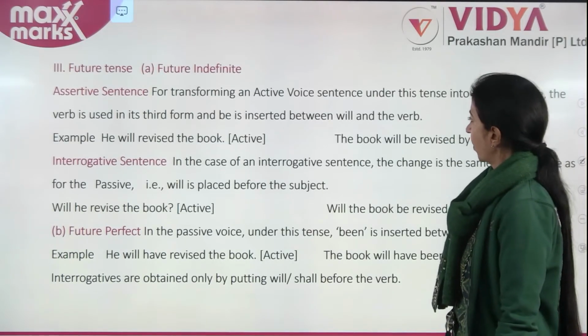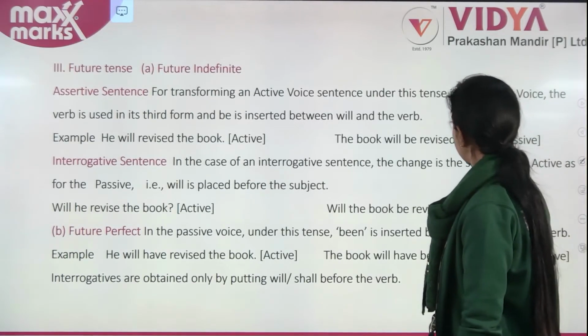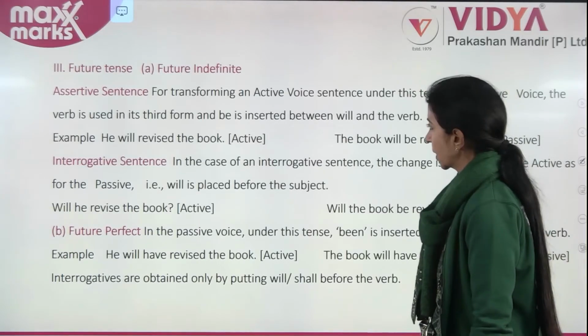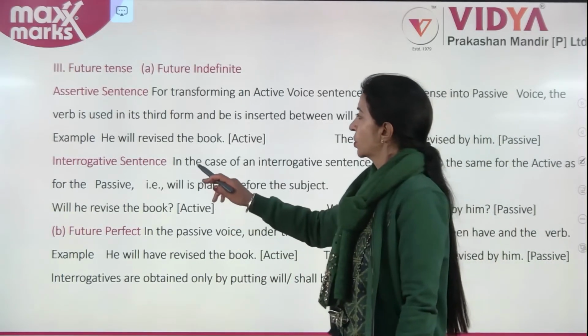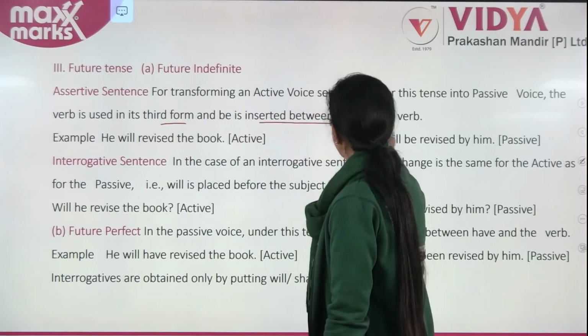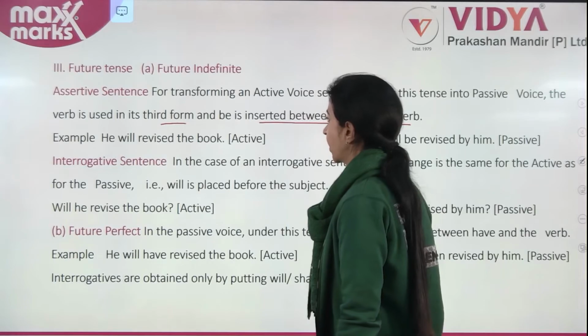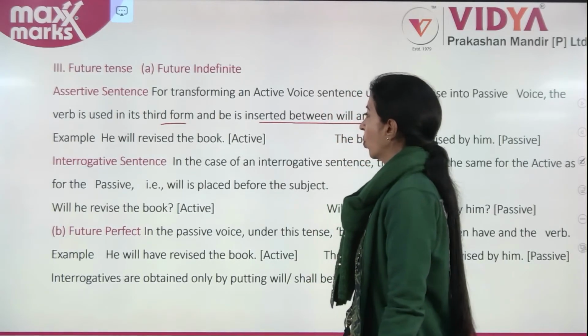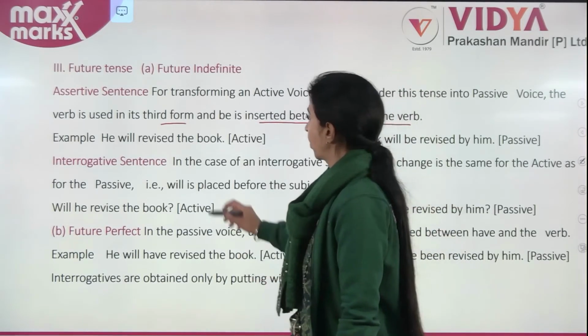For transforming an active voice sentence under this tense into passive voice, the verb is used in its third form and be is inserted between will and the verb. He will revise the book.